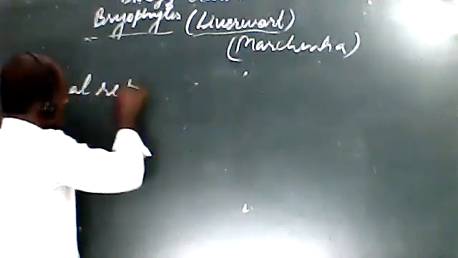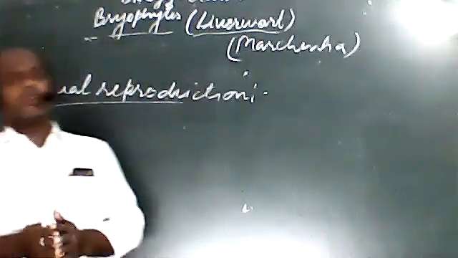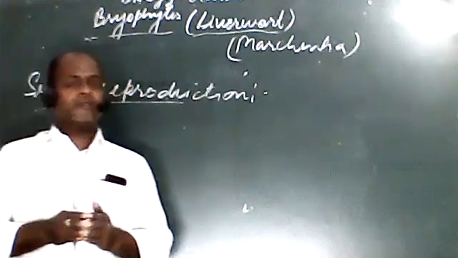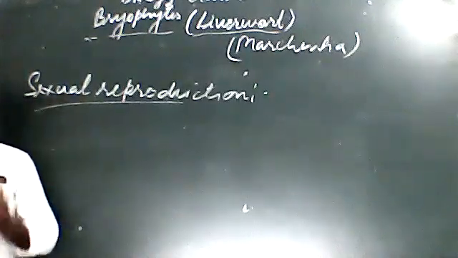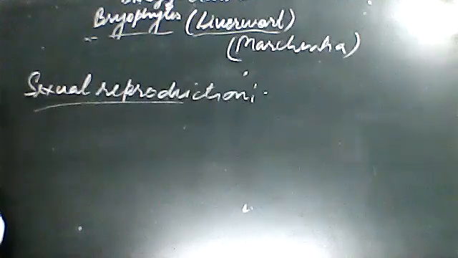Students, as we have discussed, the plant body is unicellular as well as multicellular, and it will depend on the presence of male and female sex organs on the same plant body or on different plant bodies. So during sexual reproduction, the male and female organs are produced on the same thallus as well as on different thallus.